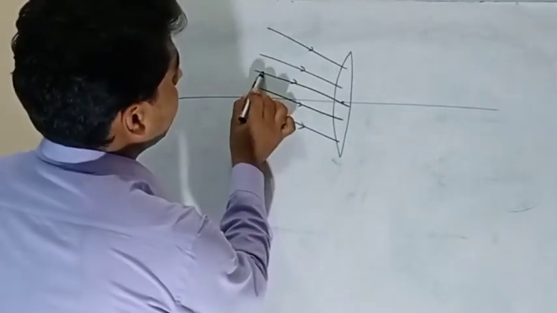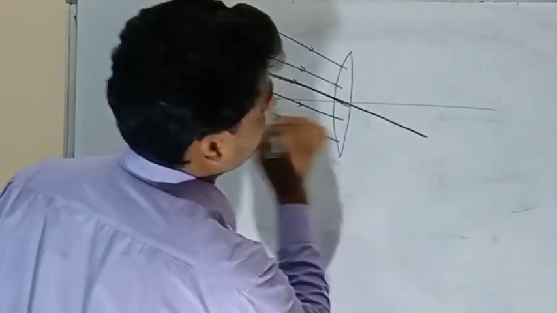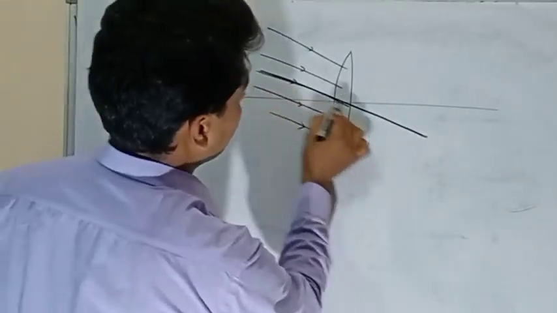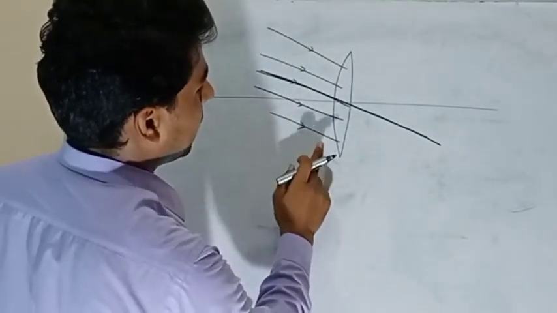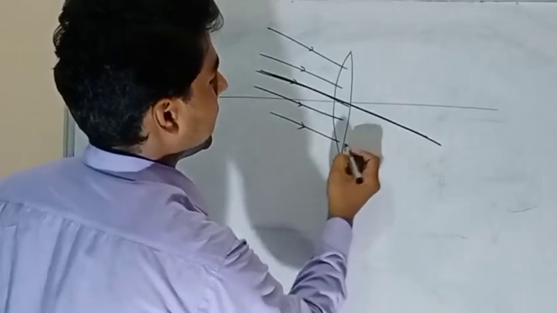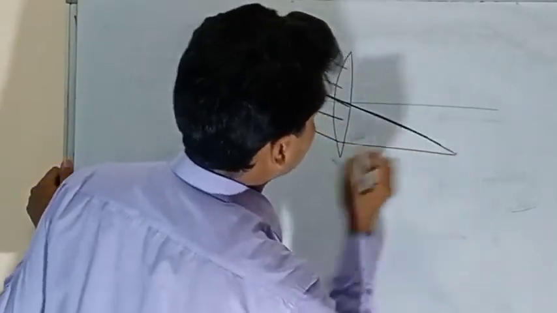See the first one. This one is going to the optical center, so no refraction will happen here, it will go straight like this. This one is coming toward the lens at the bottom, so it will bend toward the lens, like this.